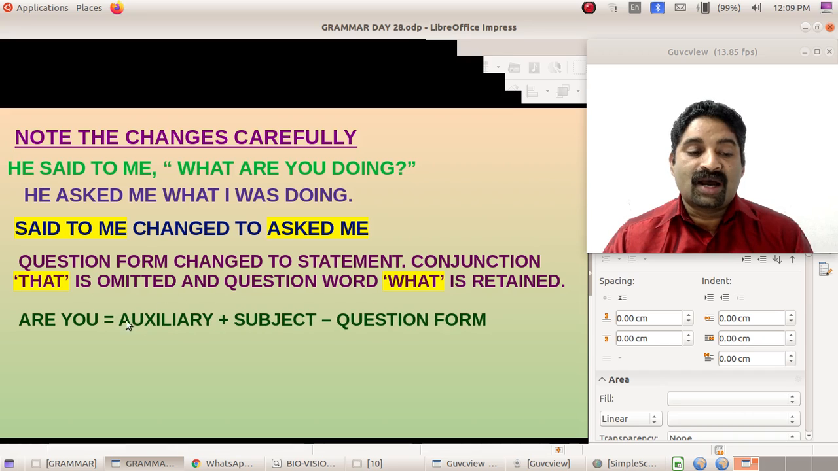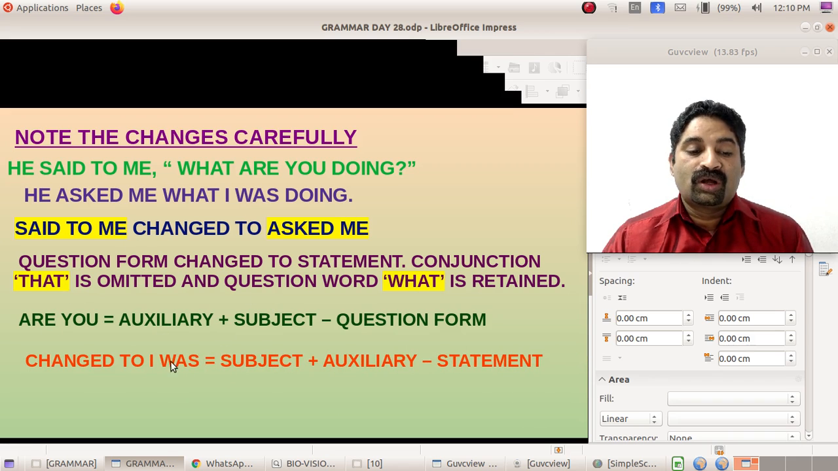What are the other changes? Are you, here. You see, are you doing? Auxiliary plus subject, and it is a question form. Interrogative word, then auxiliary plus subject. That's a question form. Are you? That changed into I was. You came into subject position and the pronoun changed. Subject plus auxiliary. It became a statement. Before it was auxiliary plus subject. It is now subject plus auxiliary. That you have to keep in your mind.